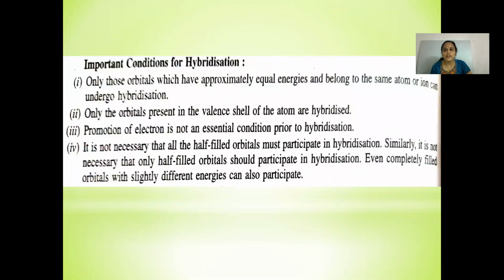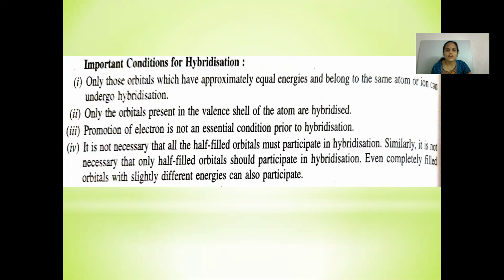We'll see the important conditions for hybridization. Only those orbitals which have approximately equal energies and belong to the same atom or ion can undergo hybridization. Only the orbitals present in the valence shell of the atom are hybridized. Promotion of electron is not an essential condition prior to hybridization.